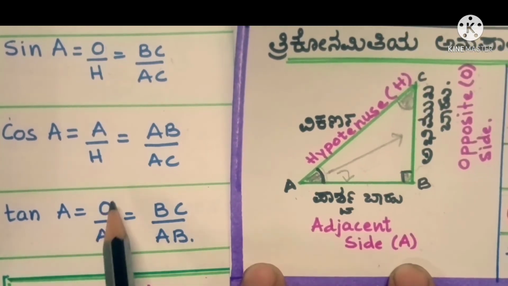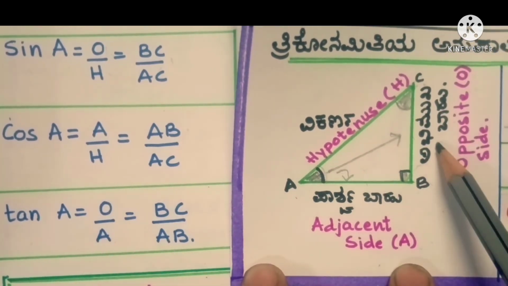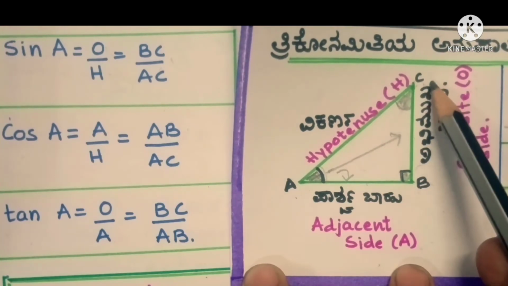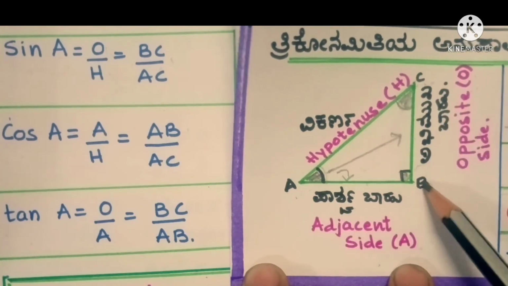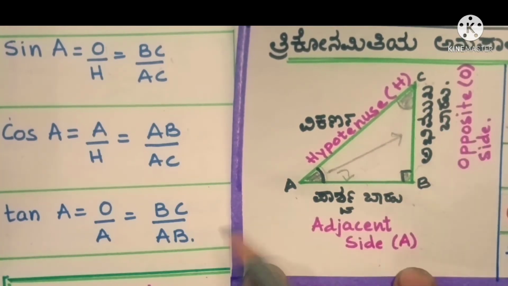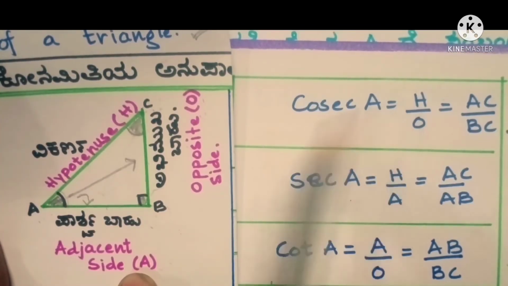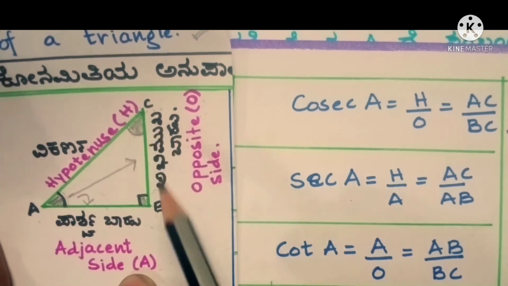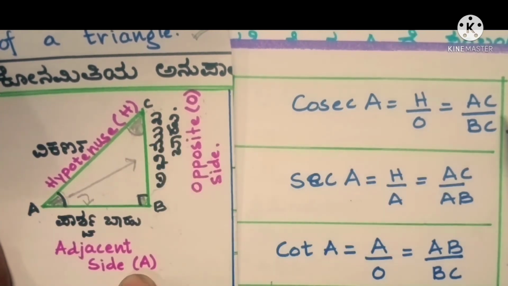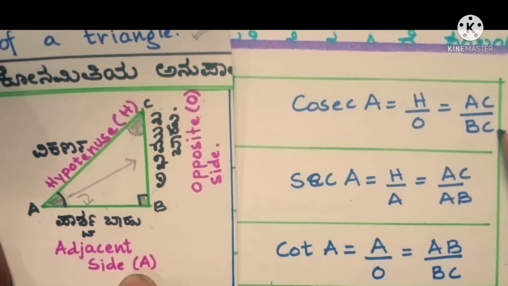Next for tan we are having O by A. So O is the opposite side, that is BC, and A is adjacent AB. So BC by AB is going to be our tan ratio. Next, cosec A is H by O. H is AC and O is BC. So we have AC by BC for cosec A.